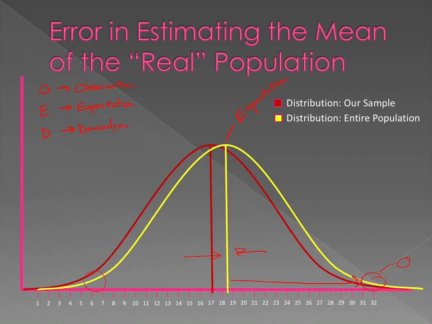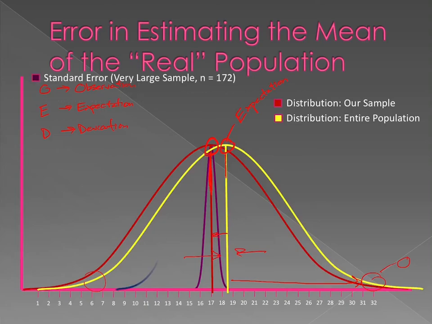Another way of saying this, let me ask you a question. How do we know whether our sample mean accurately reflects the population mean? So whether this mean right here accurately reflects this mean? Well, it depends on how confident we are that our mean is the real mean. Another way of saying this is, what is the likelihood that our mean would be this different from the real mean? This is what's called the standard error of the mean. Again, you won't be tested on this, but I want you to take a shot at trying to hear this and absorb just a little bit of it.